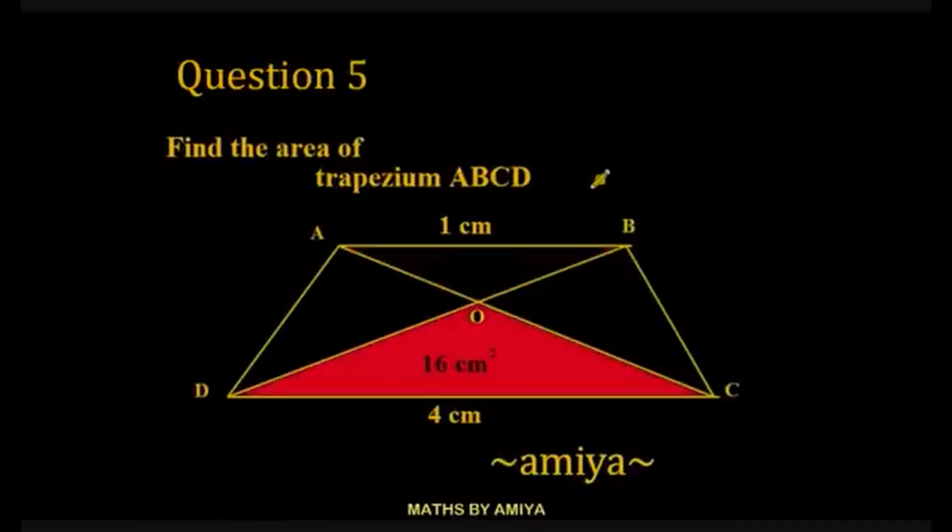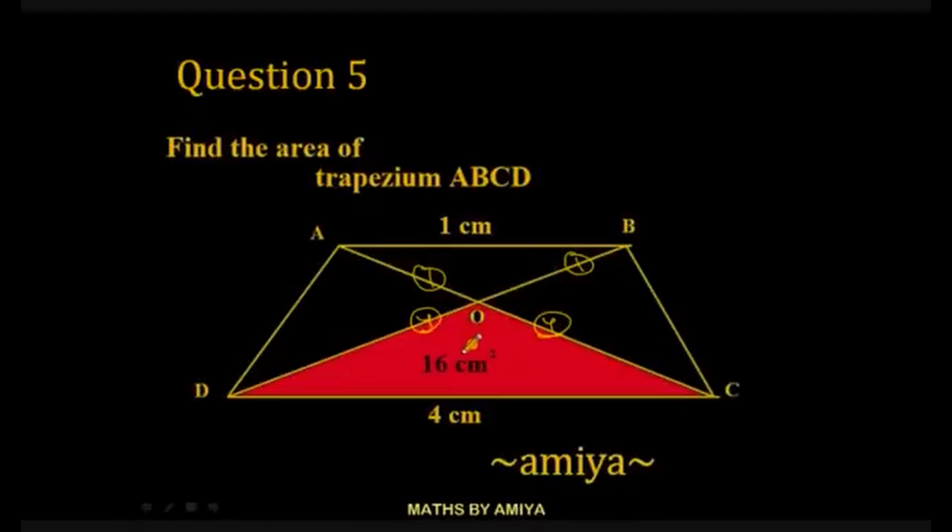Solve the second last question. Pause the video and solve the question. Now 1 and 4, so we can either work on the similarity, that is the ratio should be 1 and 16, or we can say it is 1 and 4, so this would be 1, this would be 4, this would be 1, this would be 4.